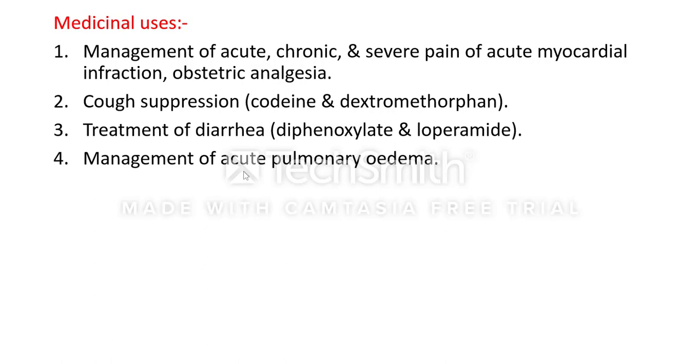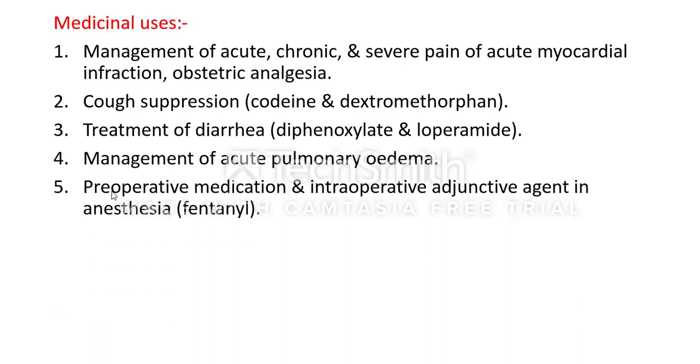Fifth, narcotic analgesics are used as preoperative medications and intraoperative adjunctive agents in anesthesia, and the example drug is fentanyl.